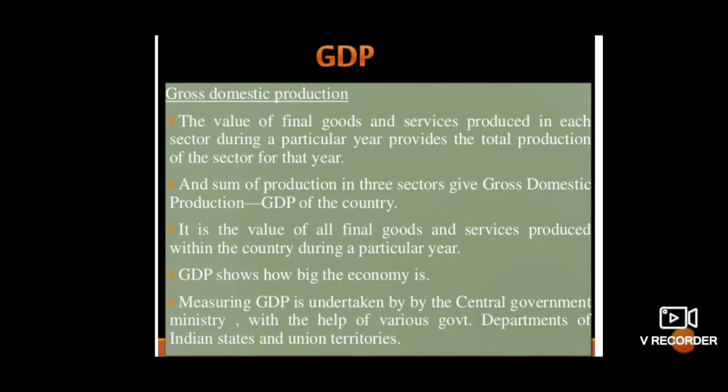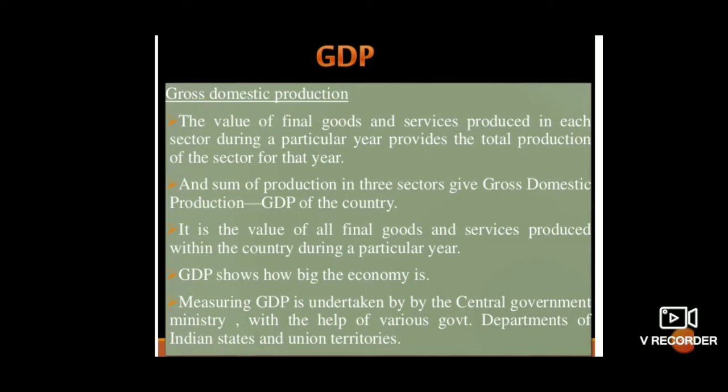So every year the GDP will be calculated. How will the GDP be calculated? The value of final goods and services produced in each sector, primary, secondary and tertiary, during a particular year provides the total production of the sector for that year.